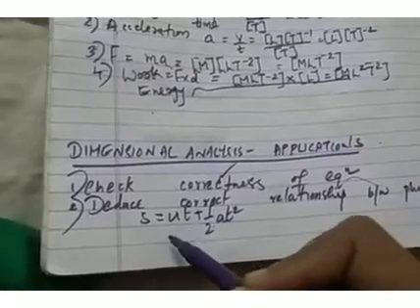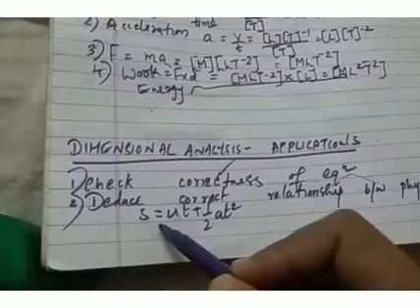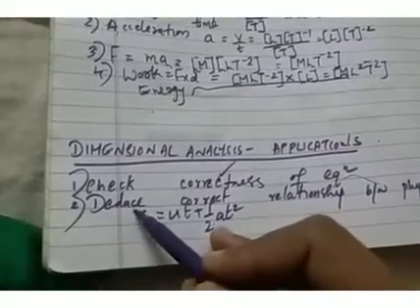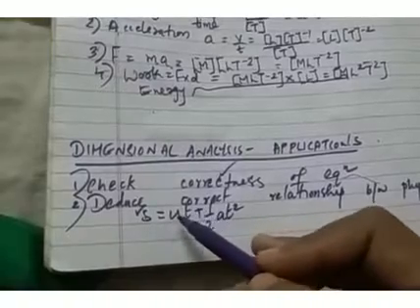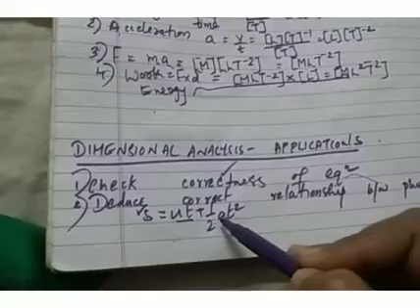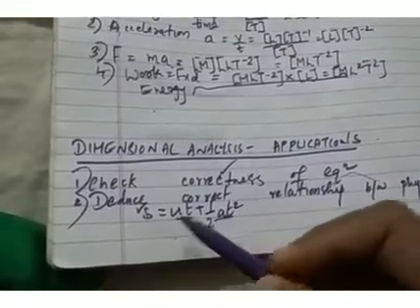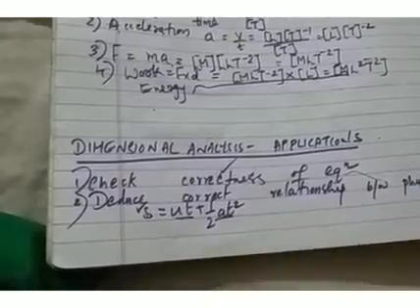The dimensions of each term in the equation should be the same. So this is the first term in the equation. The dimension of this S must be equal to the dimension of this ut. Again, it must be equal to the dimension of half at square. So first you need to find out the dimensions of each term of this equation.